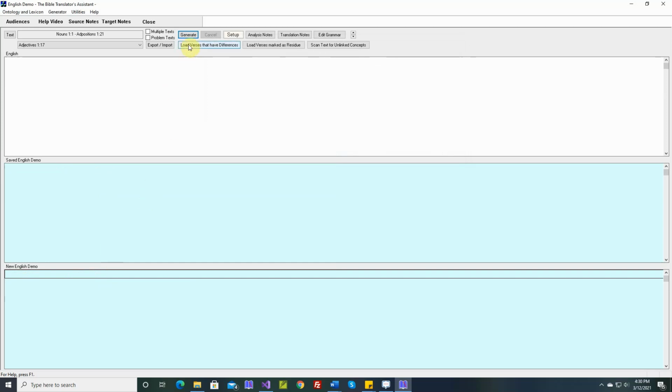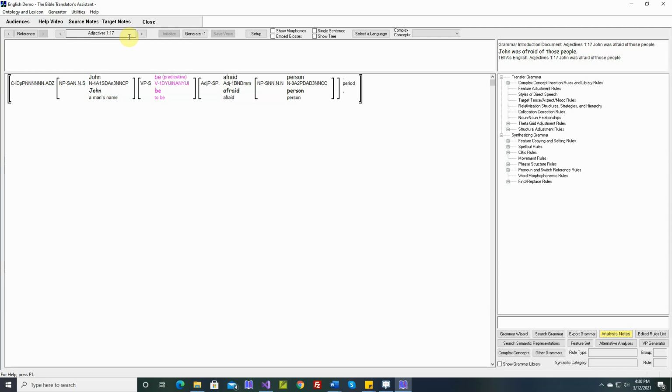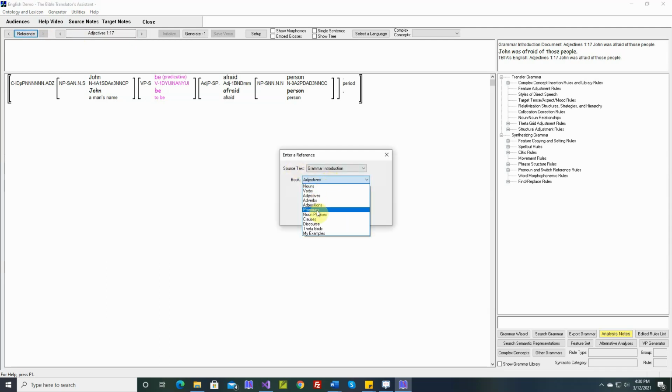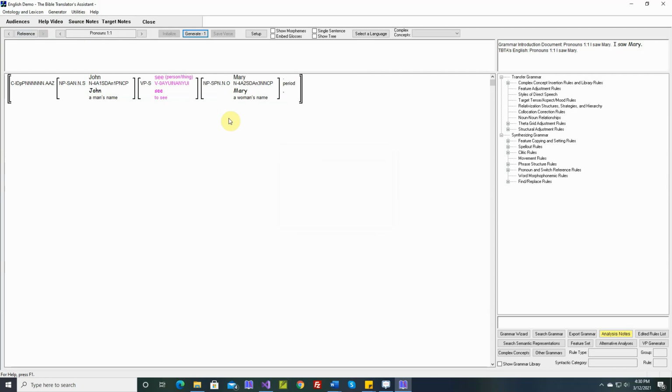Just to be safe, you might want to regenerate the entire list again. That's not necessary, but it's a good idea whenever you edit your grammar rules, occasionally regenerate all of your text to make sure everything is still proper. So we're finished with the adpositions, and next, I think, comes the pronouns. Yes, we're ready to start working on the pronouns.